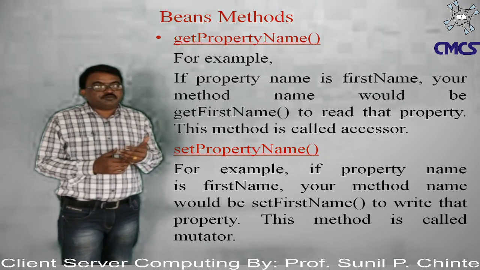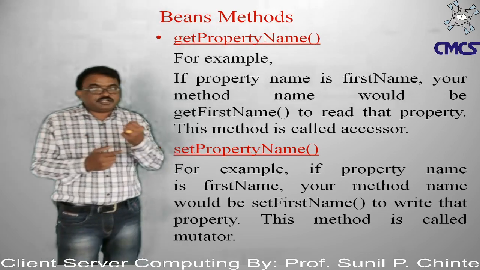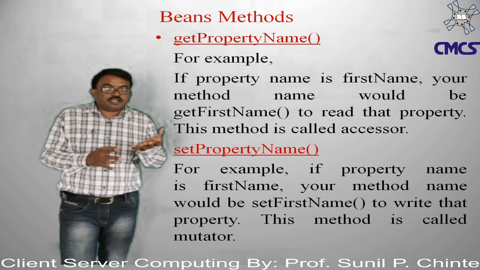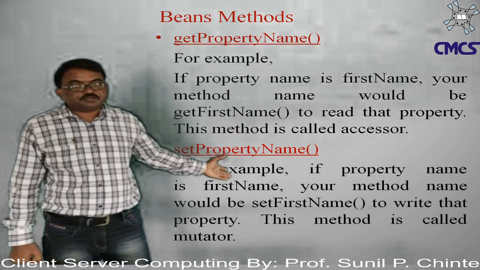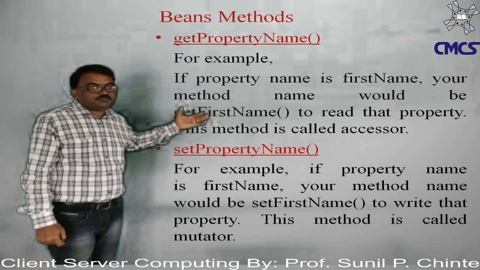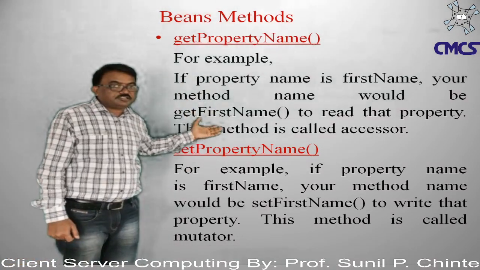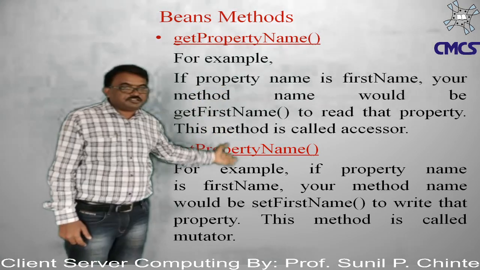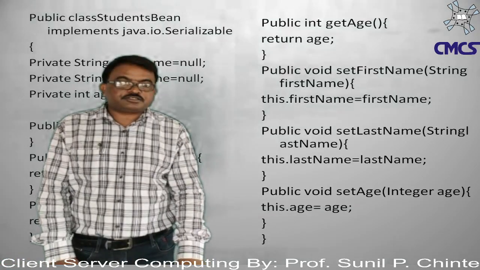By its naming convention, an accessor can access the value, and a mutator can modify, that can assign a new value or modify the values. That's why it is called a mutator. Means any Java bean class has getter and setter methods, and we have just explained how we can write these.